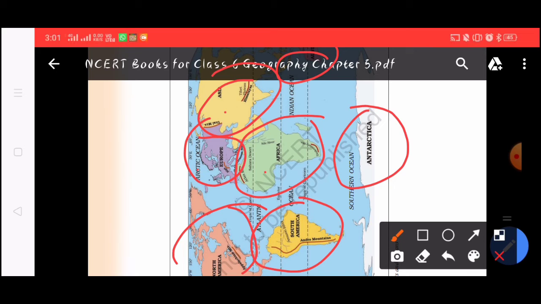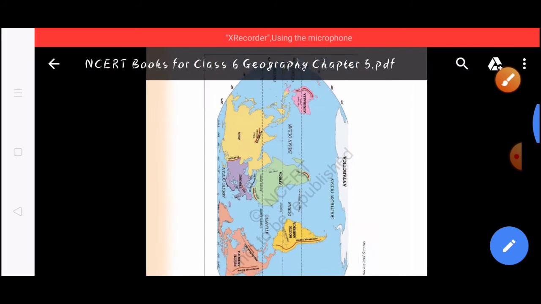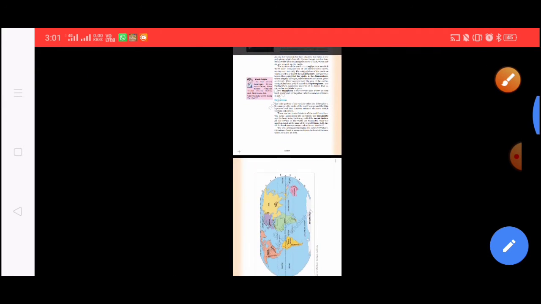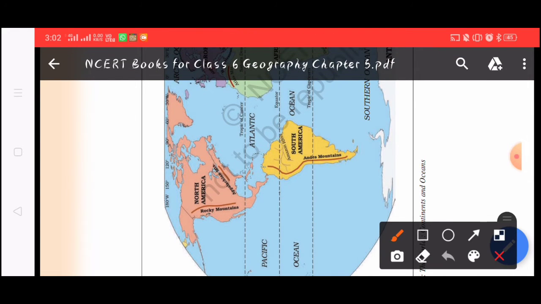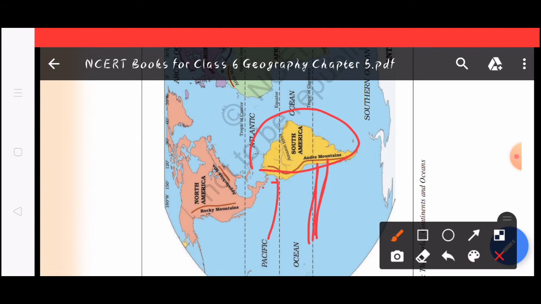These are the 7 continents. Then the remaining part is the ocean, and the land which is present below the ocean water is known as the ocean basin. So the lithosphere is divided into two parts. I hope you understand what I want to explain to you. What is the meaning of lithosphere? It comprises two, that is ocean basin and continents. I'll explain again. These are the 7 continents, and the land which is present below this water.